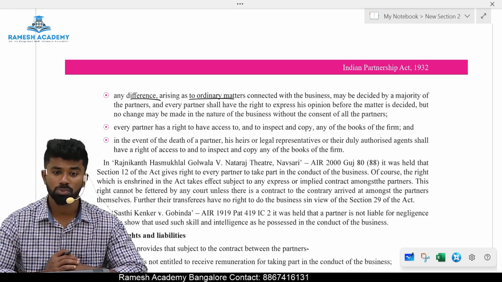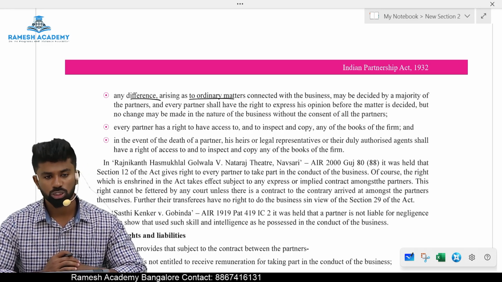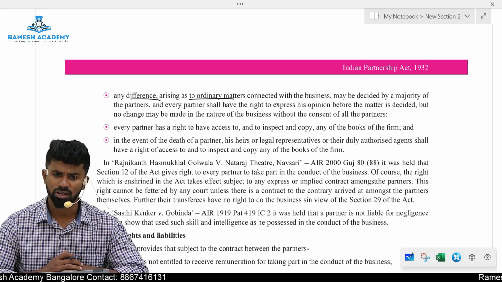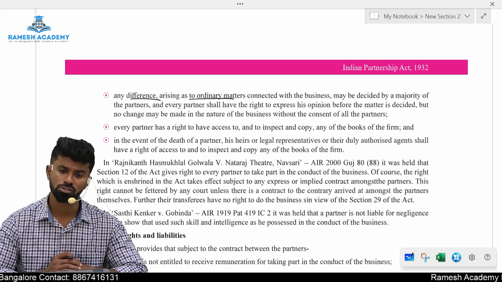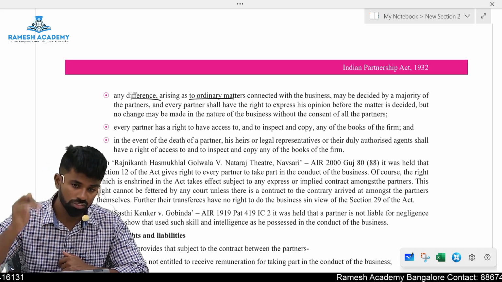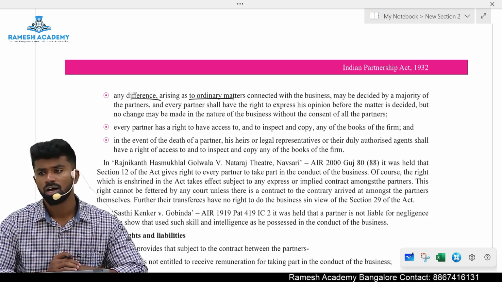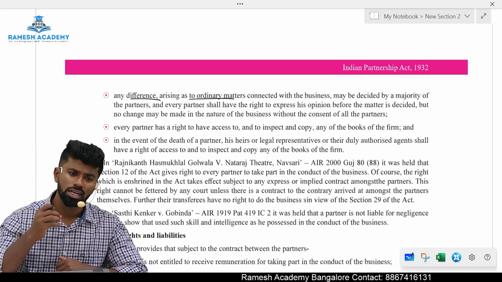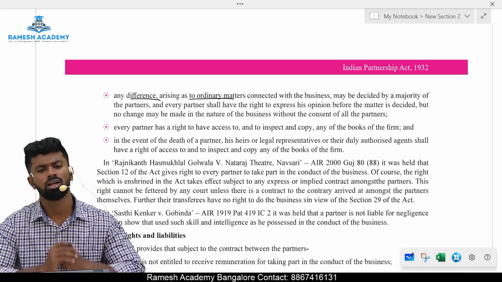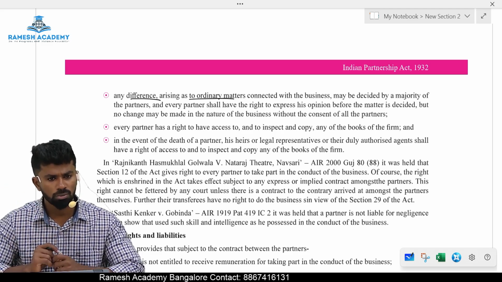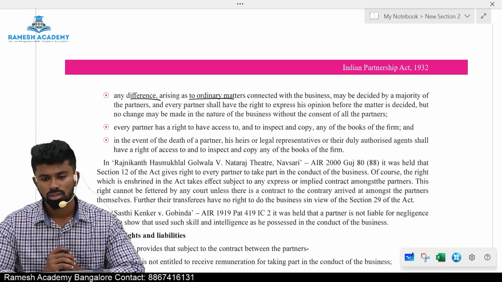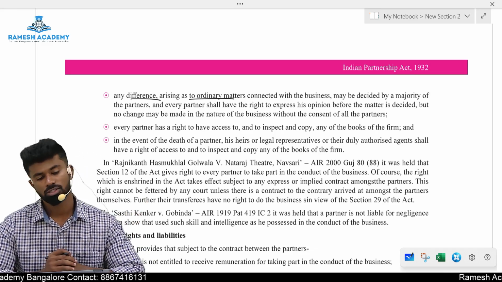But in case of special matters, what matters? Special matters are in case of change of the fundamental nature of the business. For example, change of name of the partnership firm, admission of a partner, or if you want to lend your goodwill to somebody else. These kinds of things can be done only with the consent of whom? All the partners, because they are of a serious nature. They will change the nature of the business, which requires approval of all the partners.